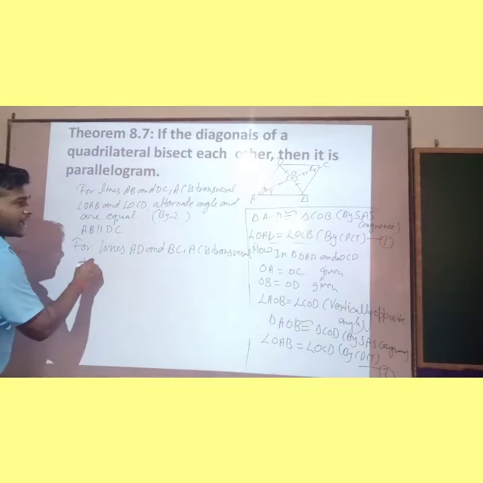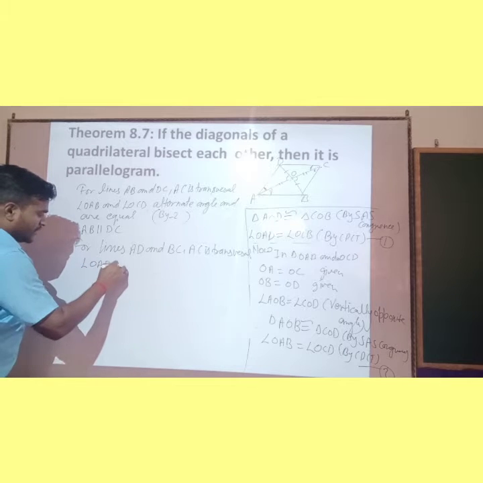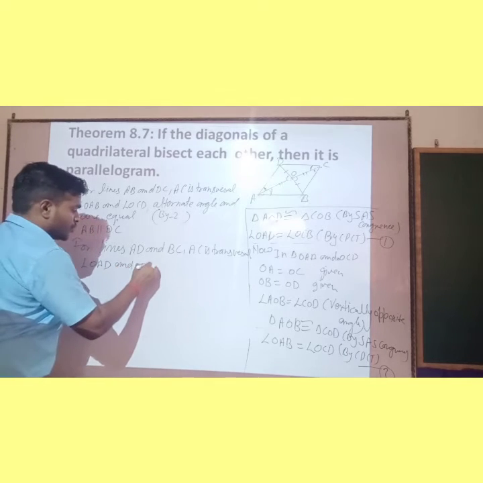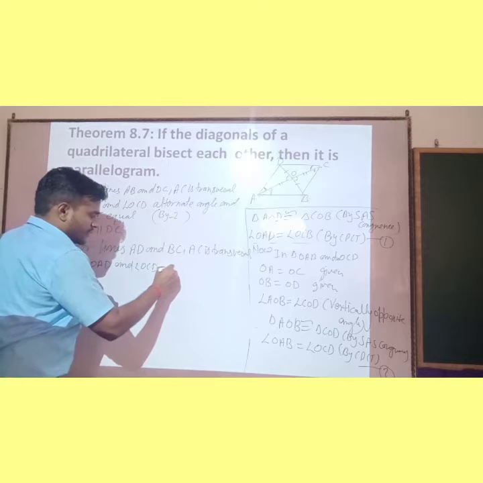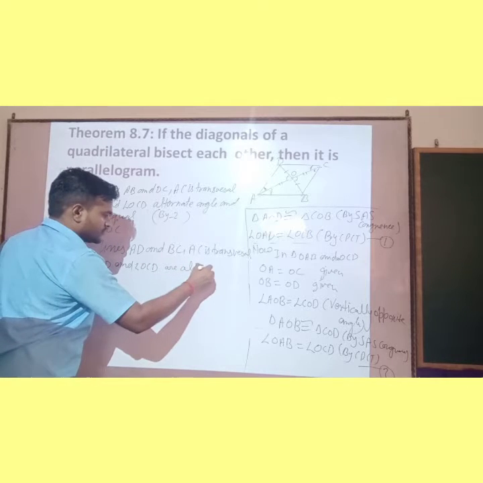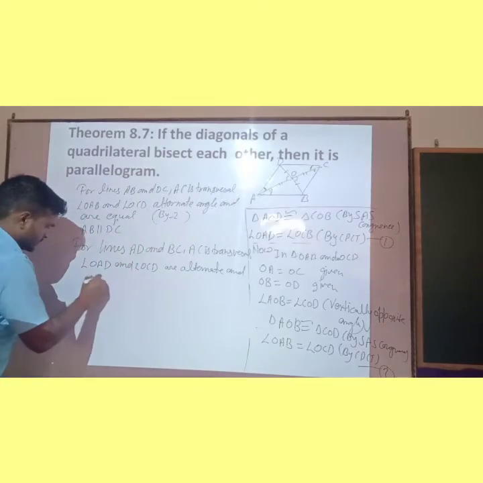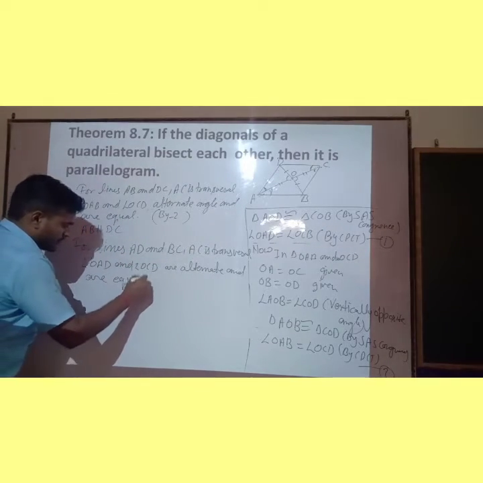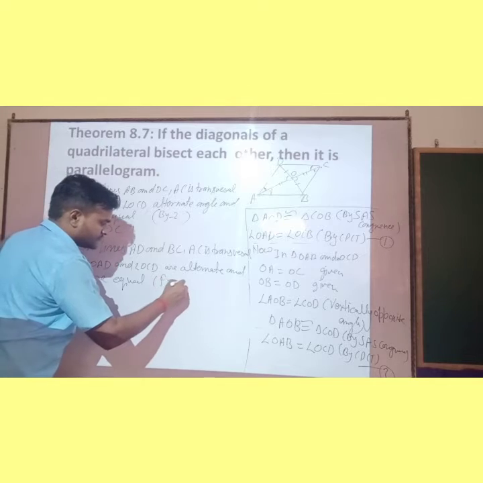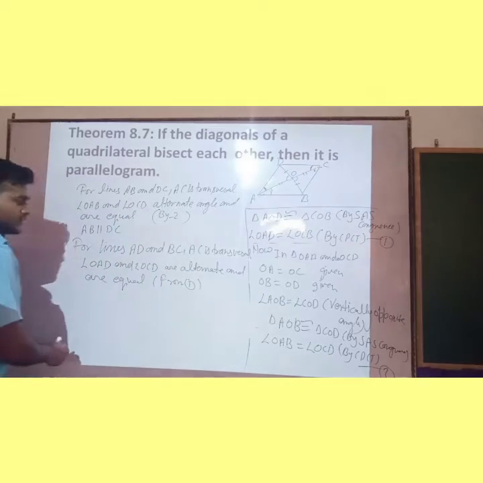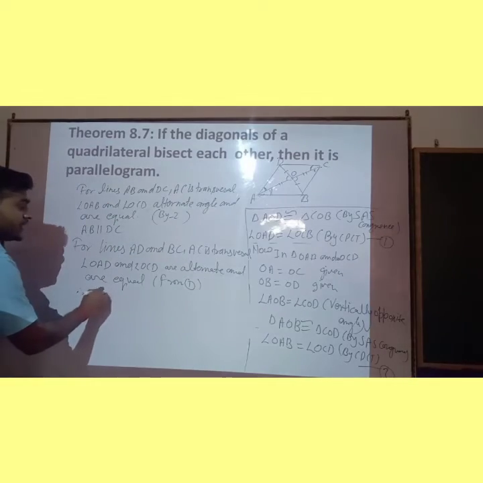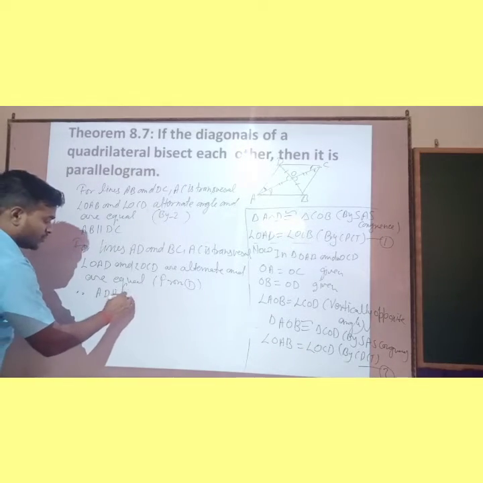Okay, so angle OAD and angle OCB are alternate and equal from equation number 1. Therefore AD is parallel to BC.